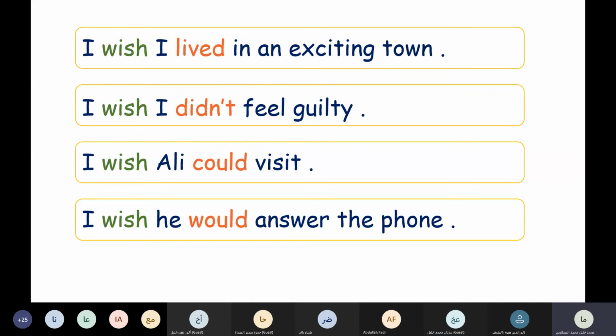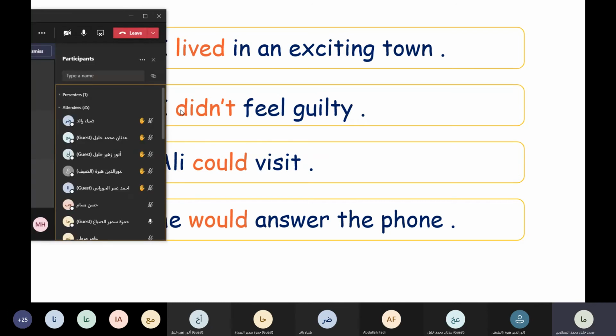I don't live in an exciting town. So if I want to wish, I have to use the simple past. I wish I lived in an exciting town. Okay, now you realize the imagined sentence is in the past here. We use the past, and it is what? Affirmative. Who can read the second sentence?